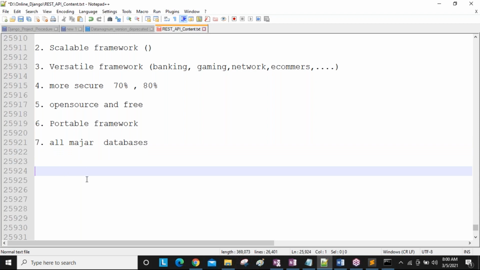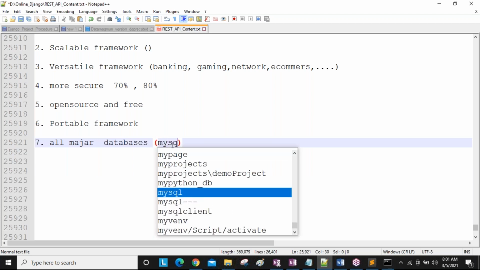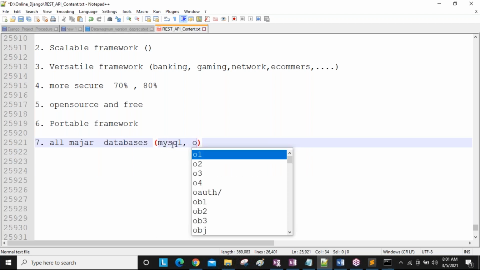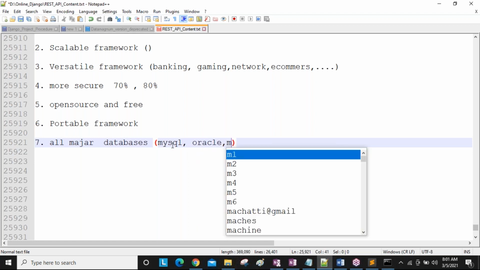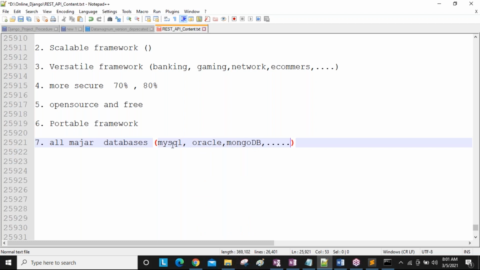If you want to store your application related data in MySQL, you can use Oracle, you can use MongoDB. Like this, all major databases, MySQL, Oracle, MongoDB, SQL Server, so many are there. All databases are supported with Django. Okay? So this is also one of the best features.